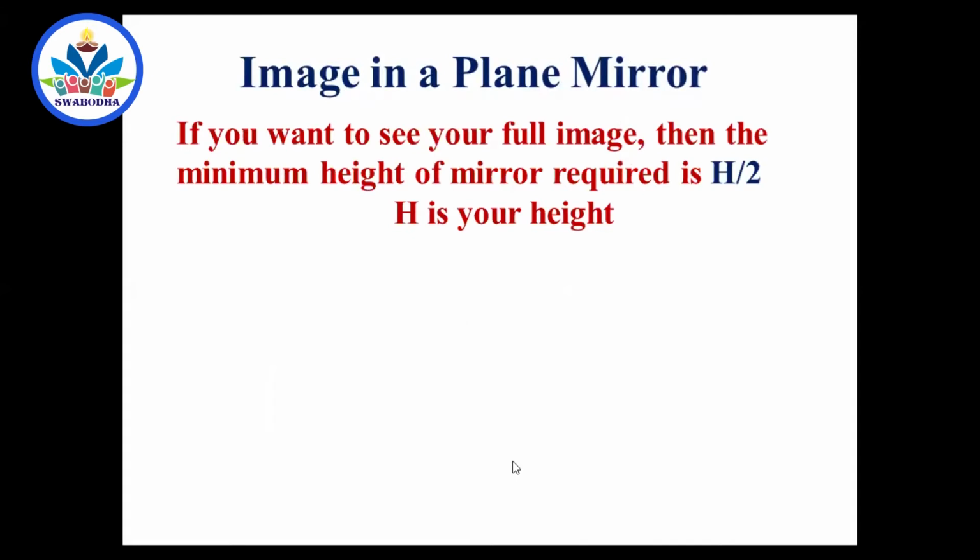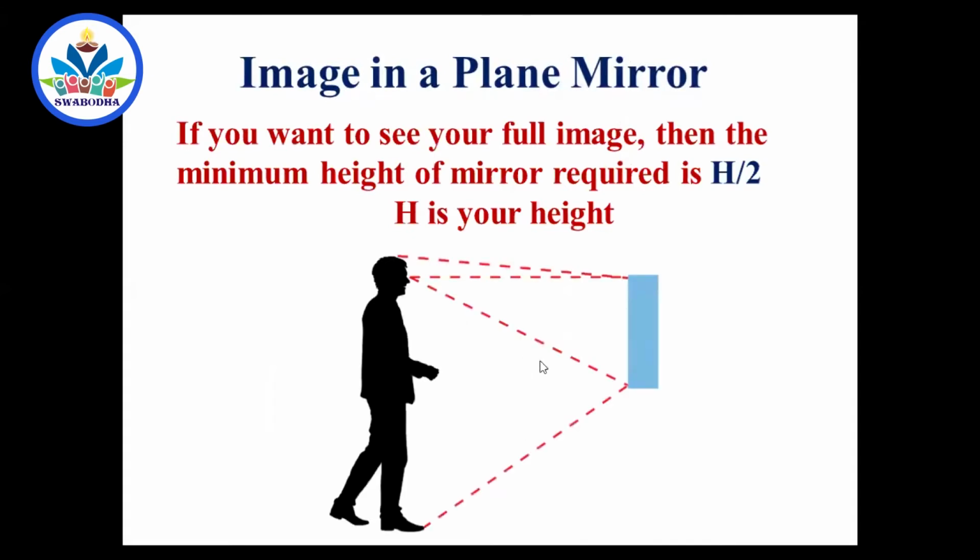And suppose you want to see your full image inside the mirror. If you are standing in front of the mirror and your mirror is of small size, then you will come to know that only that portion which is exposed to the mirror will be seen inside the mirror. Suppose you want to see your full image, then you need a plane mirror of at least half of your size. Suppose you are 5 feet in height, then the height of the mirror required to see your full image is 2.5 feet, minimum 2.5 feet.